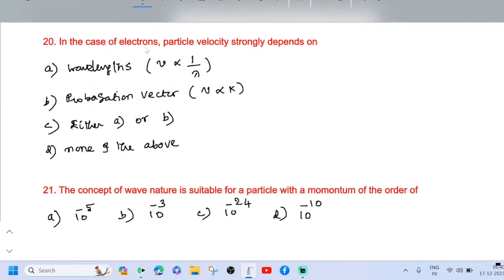In the case of electrons, particle velocity strongly depends on wavelength, propagation vector, either A or B, none of the above. Here v is inversely proportional to lambda, but the propagation vector is directly proportional to velocity. We know that k equal to 2 pi by lambda. Therefore, either A or B is correct.